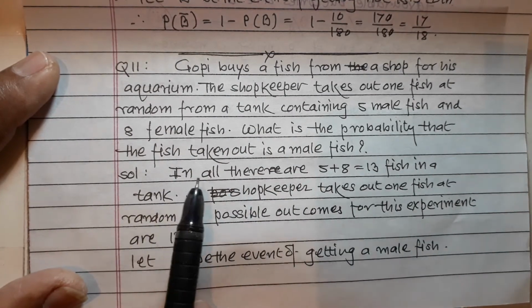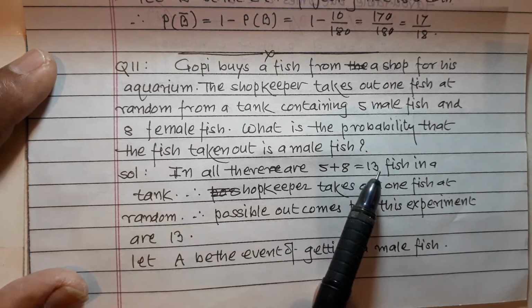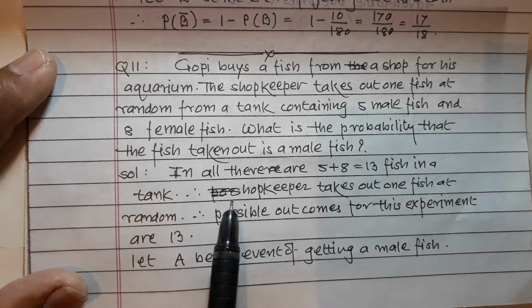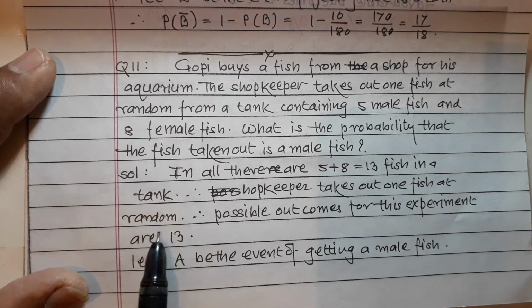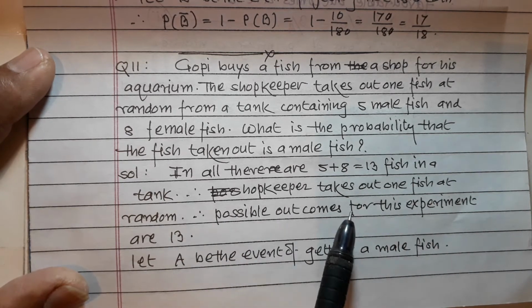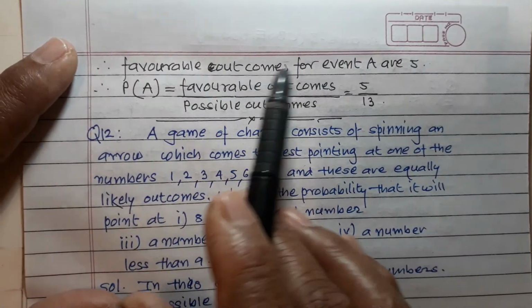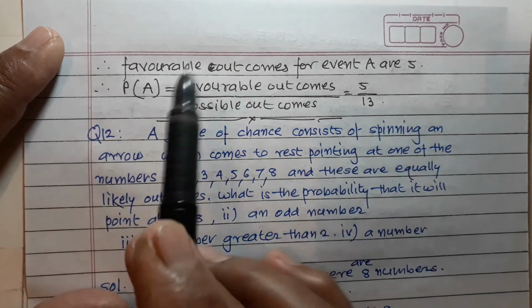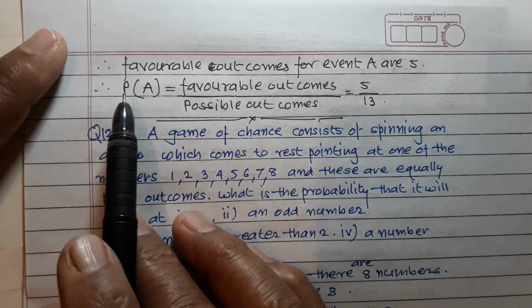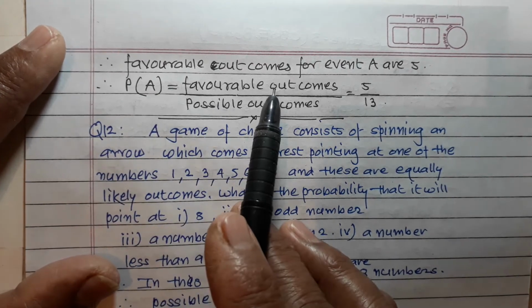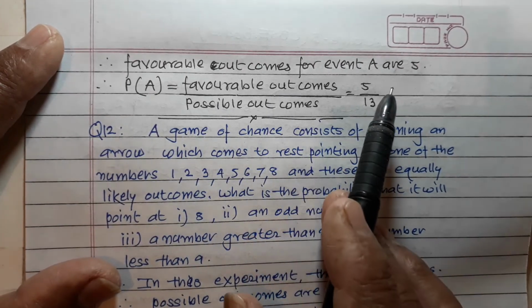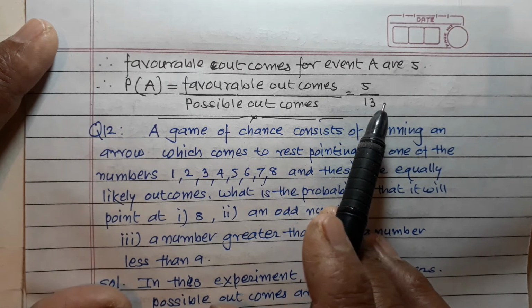In all, there are 5 plus 8, 13 fish in the tank, and the shopkeeper takes out one fish at random, and therefore possible outcomes for this experiment are 13. Let A be the event of getting a male fish, and therefore favorable outcomes for event A are 5, and therefore probability P(A) is equal to favorable outcomes upon possible outcomes, which is equal to 5 upon 13.